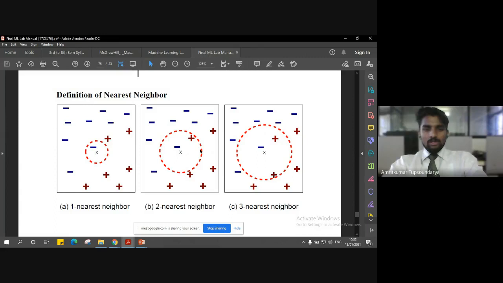Let's consider the second diagram. As you can see, the region has increased a bit, and there are two plus symbols which are nearest to our target function now. Similarly, in the third diagram, you can consider that this particular symbol is also near to the region, so you can say that it is three nearest neighbors.